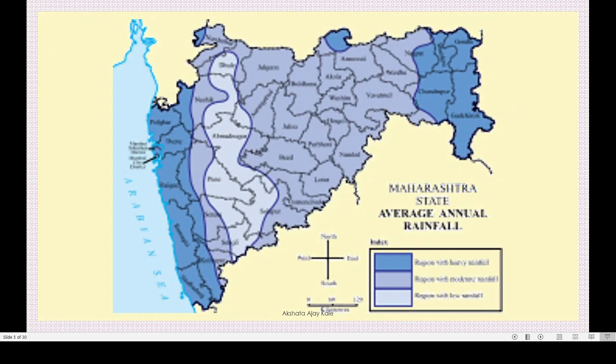Now see this map. This map shows the average annual rainfall. Here you can see three different colors: dark blue, light blue, and very light blue. Isn't it? Here the dark blue means region with heavy rainfall. Here this Konkan region and this side, eastern side region gets heavy rainfall.